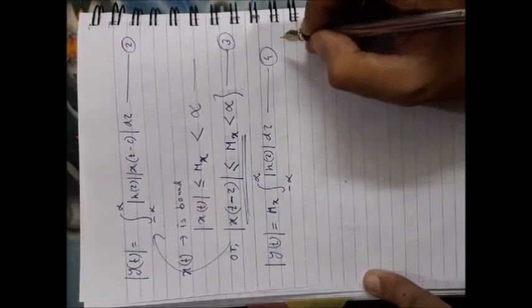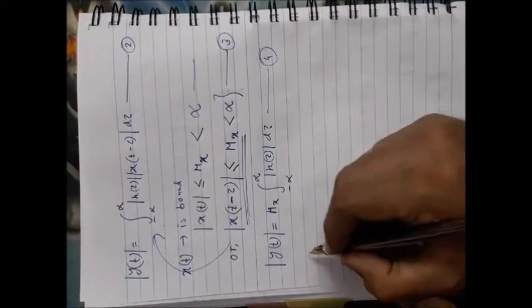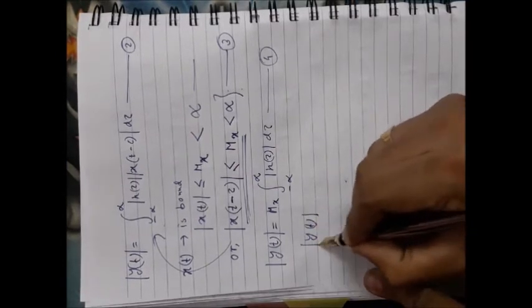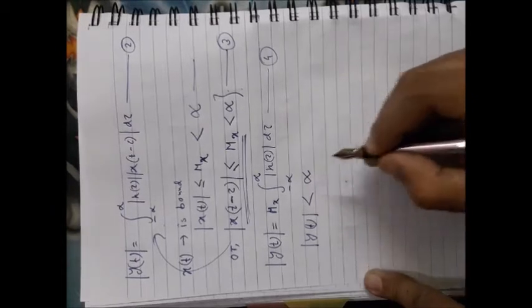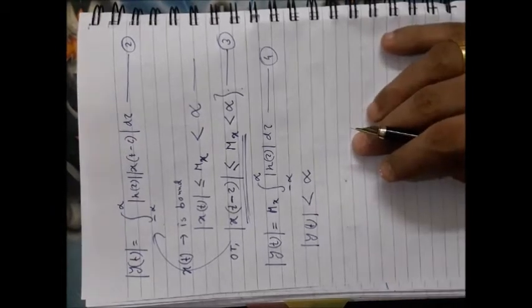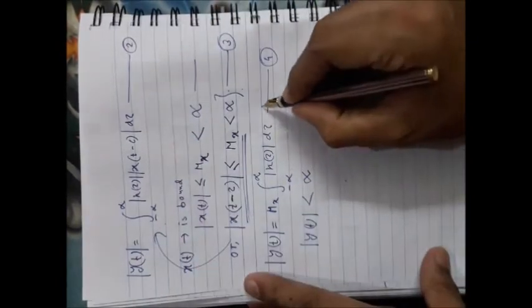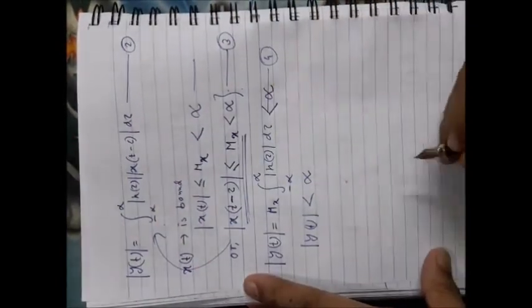Now in order to obtain y(t) less than infinity, that means your ultimate condition is that the output should be bounded in order for the system to be stable. So the output has to be bounded for this bounded input, so that means this one should be bounded.